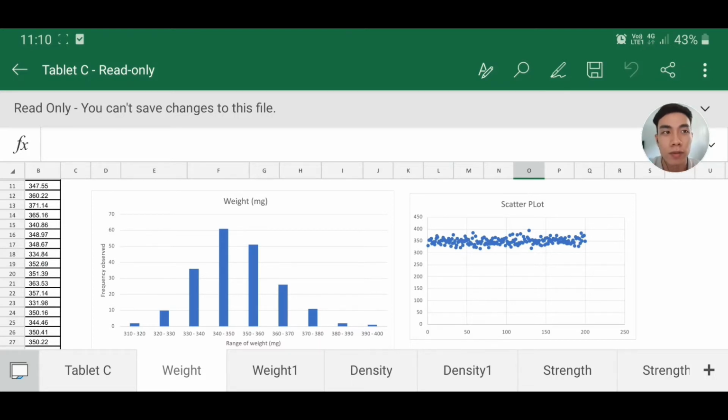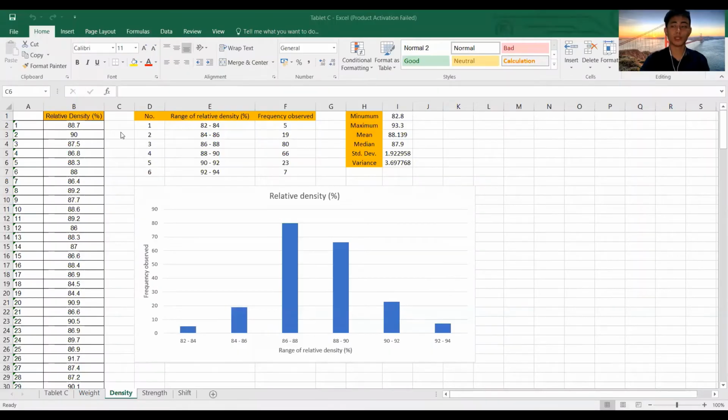Thank you. Hi, my name is Soren Chai. So from the 200 samples taken, we can summarize all the relative density in percentage into the table and also the graph. So from the graph, we can clearly see that the range of 86 to 88% of relative density contains the most pure Lajaku C, which is 80 pills. And then the 82% to 84% range contains the least pills, which is only 5.